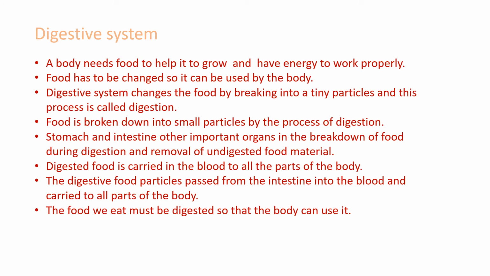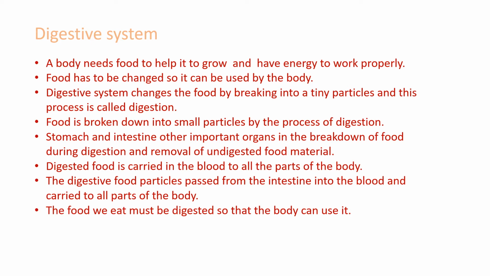So, what is the digestive system? A body needs food to help it to grow and have energy to work properly. But the body cannot use the food the way we eat it just as it is. Food has to be changed so it can be used by the body. The digestive system changes the food by breaking it into tiny particles, and this process is called digestion. Food is broken down into small particles by the process of digestion.